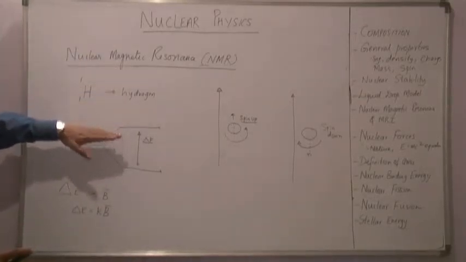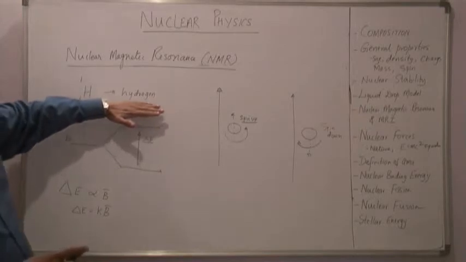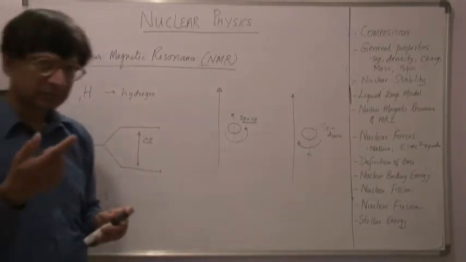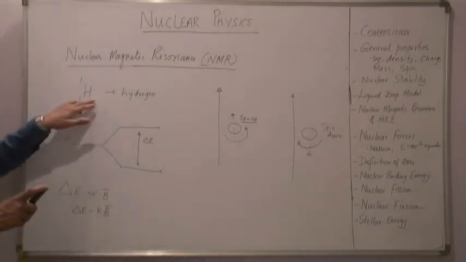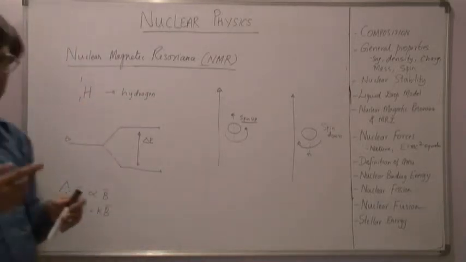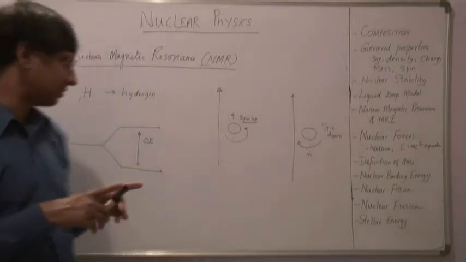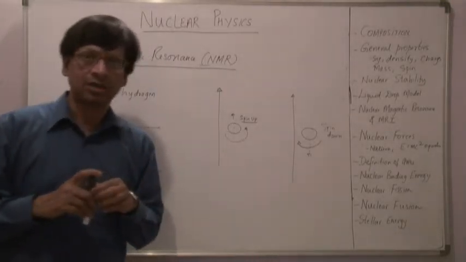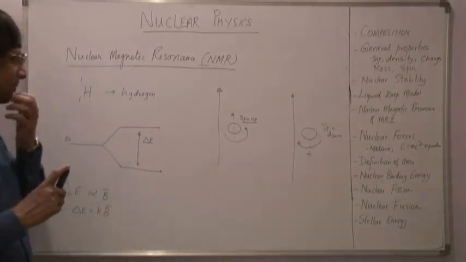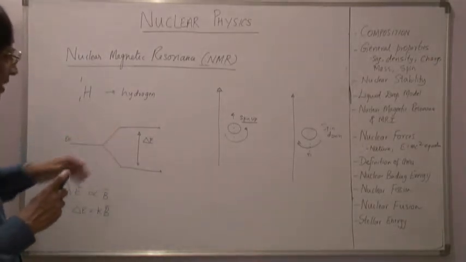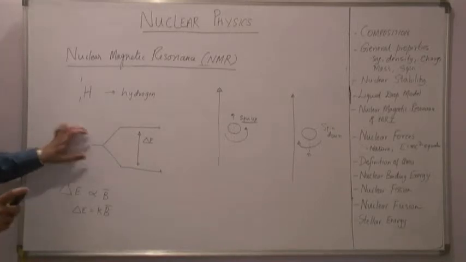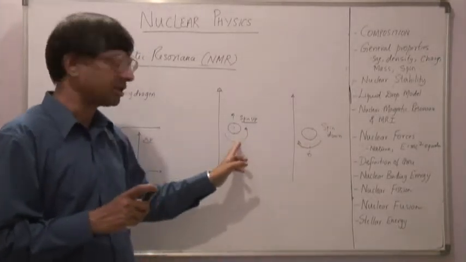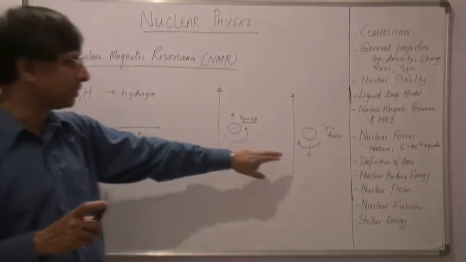So let me recap again. I am looking at hydrogen nuclei, and the positively charged proton is part of the nucleus, so it acts as a tiny magnet, and the nucleus has angular momentum. In the presence of a magnetic field, the spin is quantized. It takes two values, spin up and spin down. It cannot take any other value. So the spin is up or the spin is down.